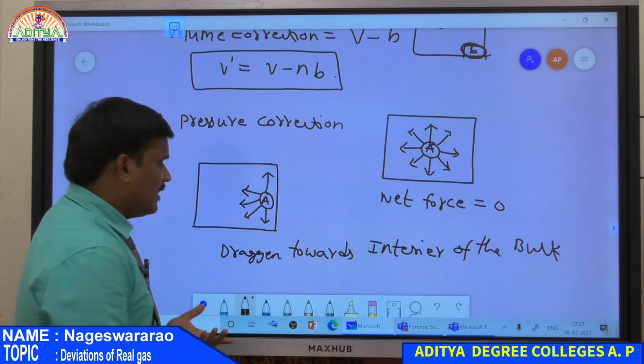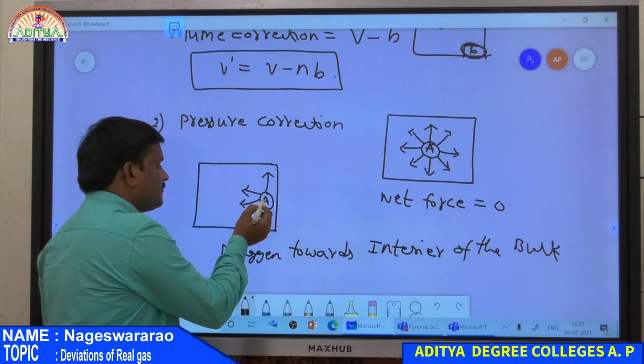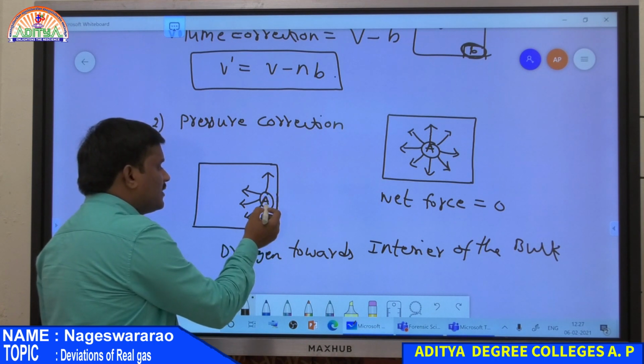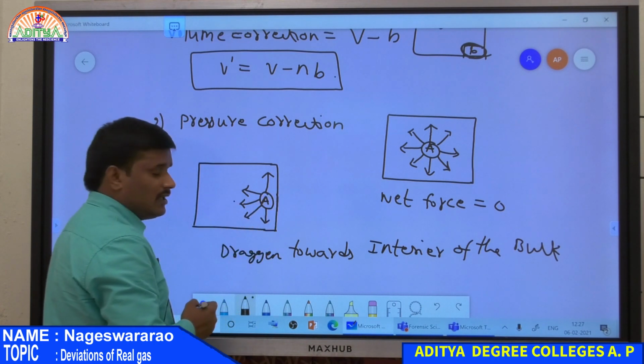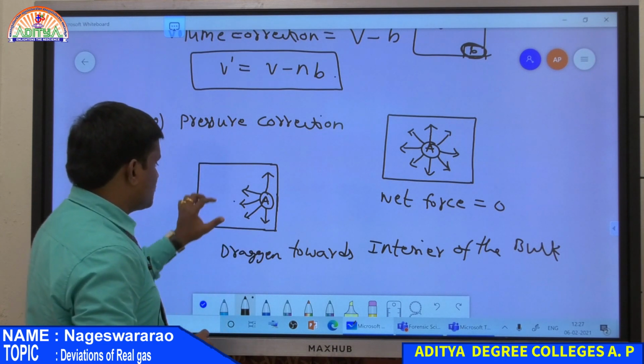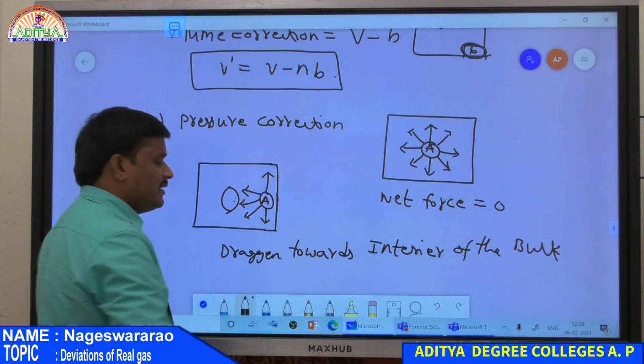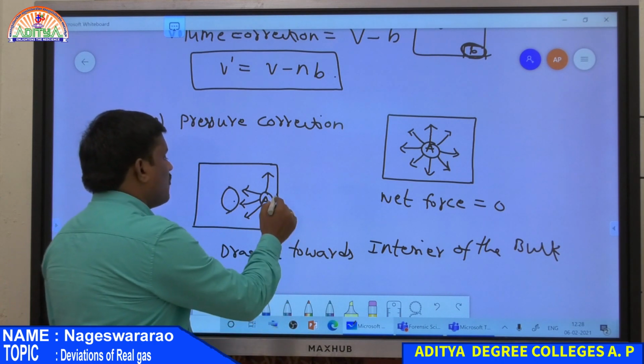Here molecules are already present. Therefore, whenever this molecule comes from the wall of the container to the middle of the container, there are forces of attraction between the molecules in the interior of the bulk and at the wall of the container.